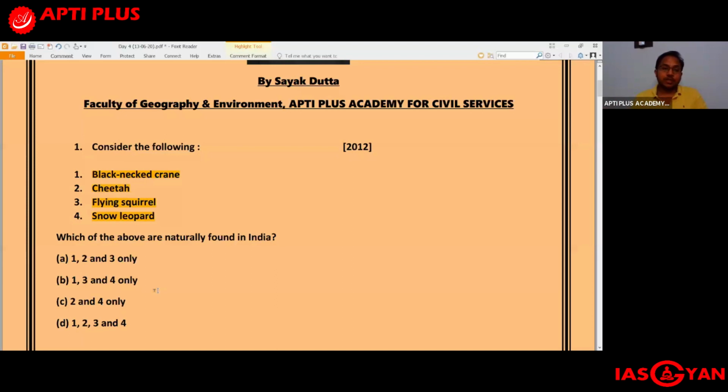Okay. So now moving on to the next question for the day. What would happen if phytoplanktons of an ocean is completely destroyed for some reason? And this question was also asked in the year 2012. I'll repeat the question. What would happen if the phytoplanktons of an ocean are completely destroyed for some reason? And you have been given three statements. First statement, the ocean as a carbon sink would be adversely affected. So I believe all of you are aware of what is a carbon sink.